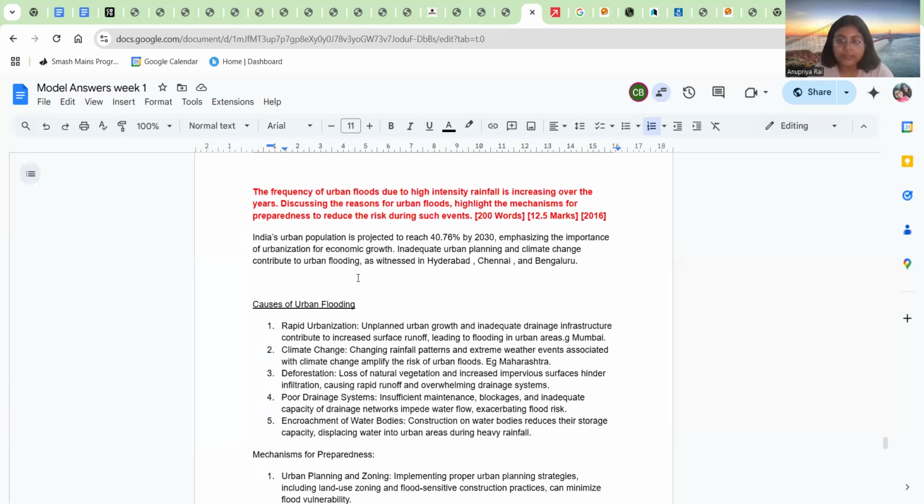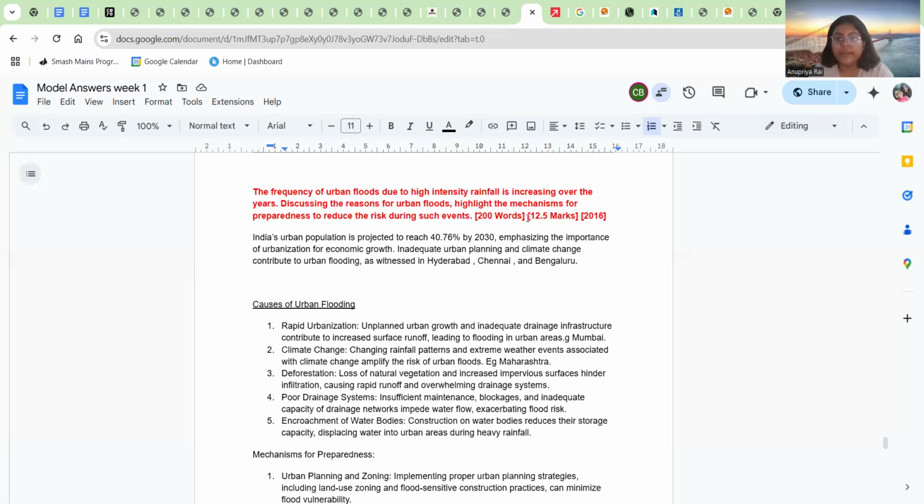Hopefully that is clear. And now let us discuss the second question. The frequency of urban floods due to high intensity rainfall is increasing over the years. Discuss the reasons for urban floods. Highlight the mechanisms for preparedness to reduce the risk during such events.